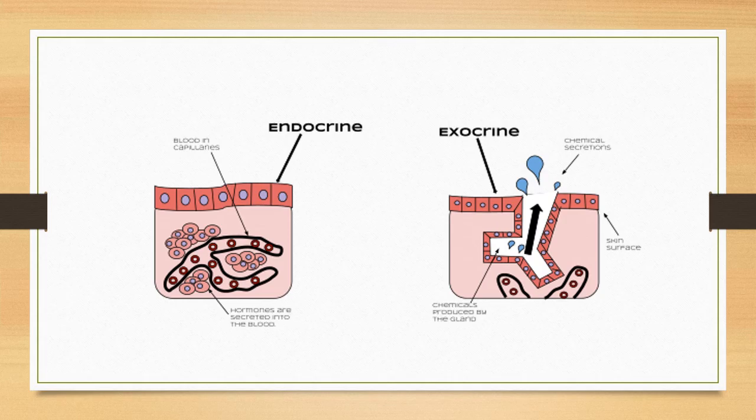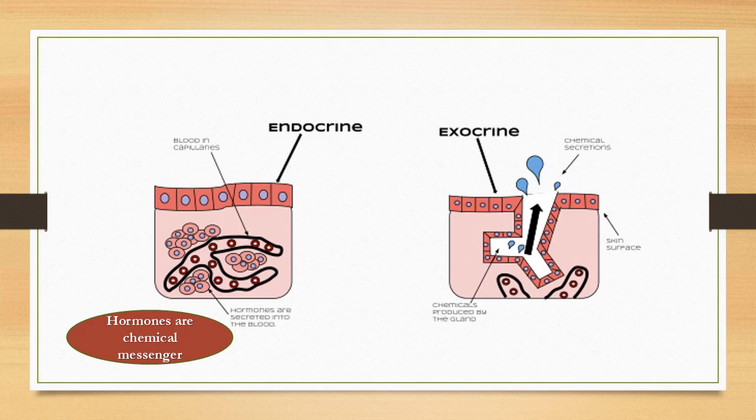Okay. So, hormones come from the endocrine glands, and these hormones are nothing but chemical messengers which are produced and secreted from a special group of cells or endocrine glands in the body.